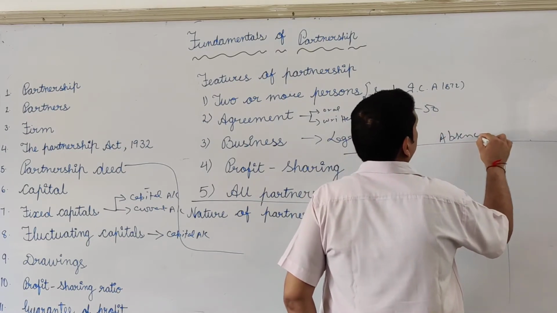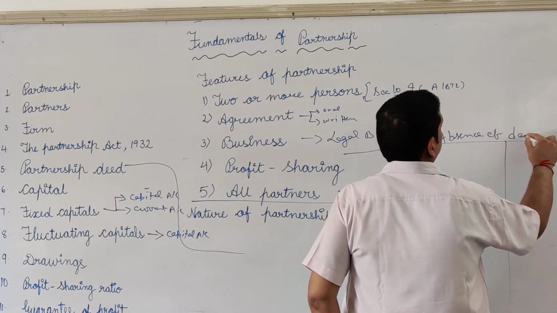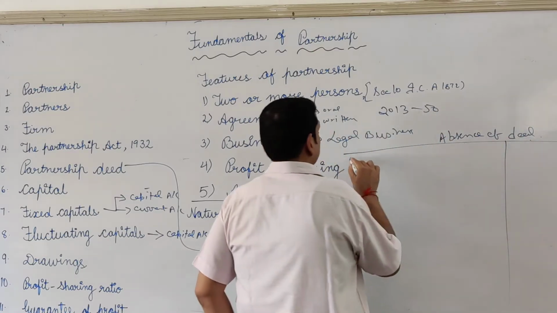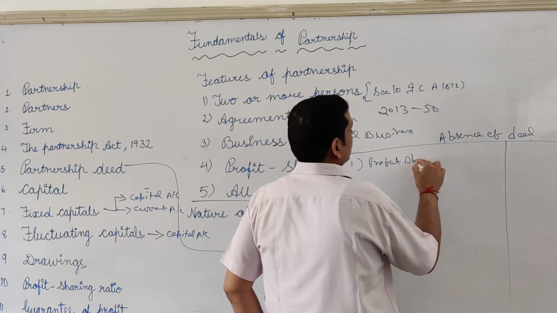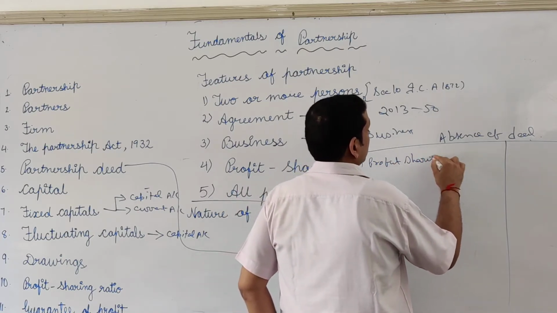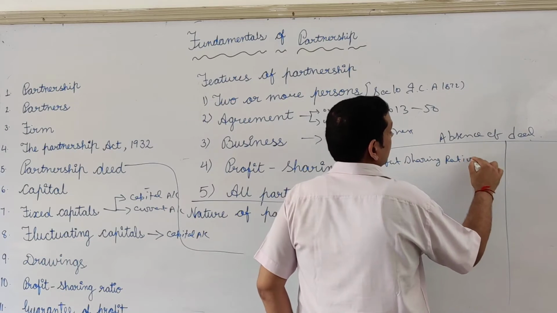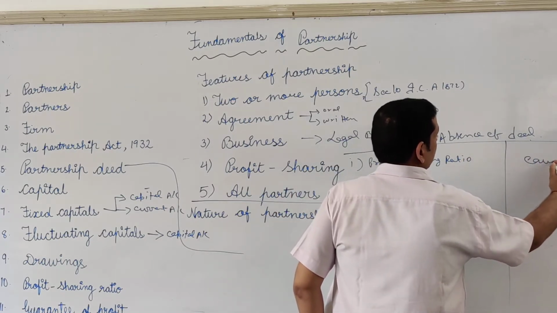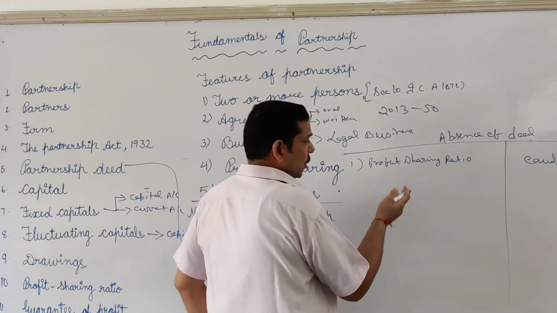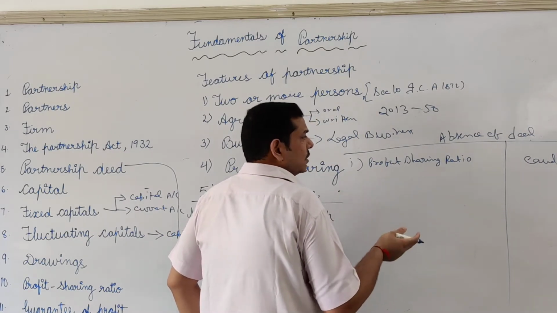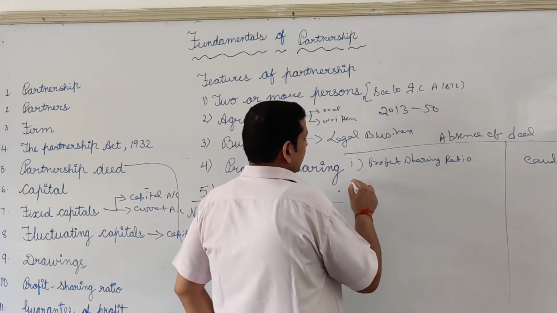First is profit sharing ratio. That will be equal. The distribution of the profit shall be equal irrespective of the capital brought in by the partner and any percentage claimed by the partner.